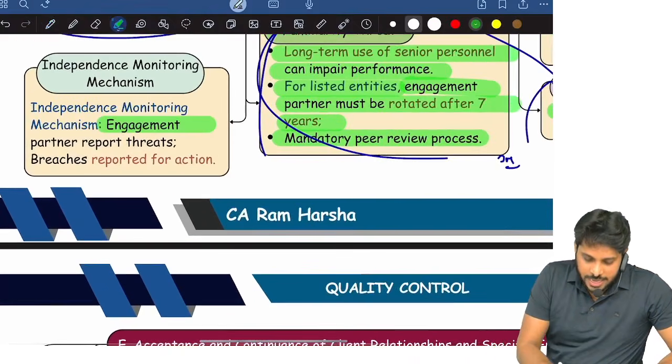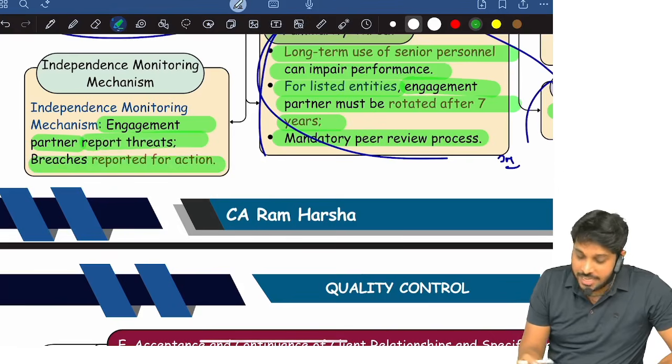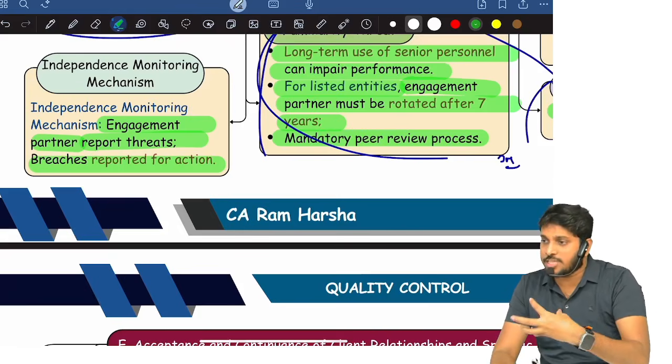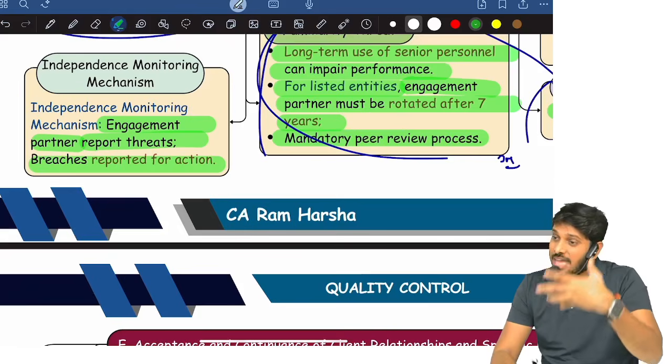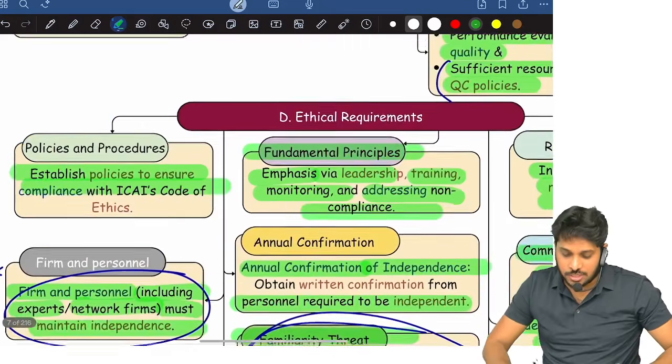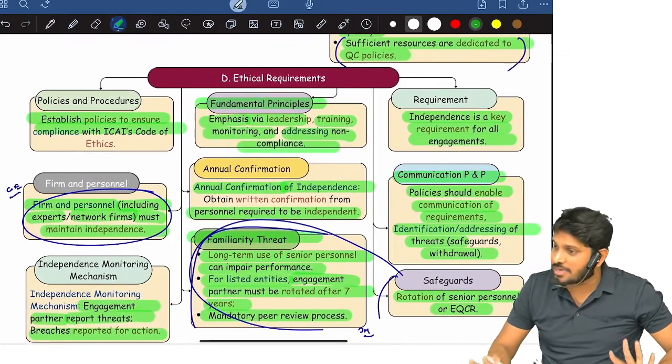And the engagement partner reports threats to independence and any breaches, so that action will be taken by the firm top management. So engagement partner has to report threats, breaches identified by him to the firm, so that the firm will take a proper action. So this is what ethical requirements related matter is all about.